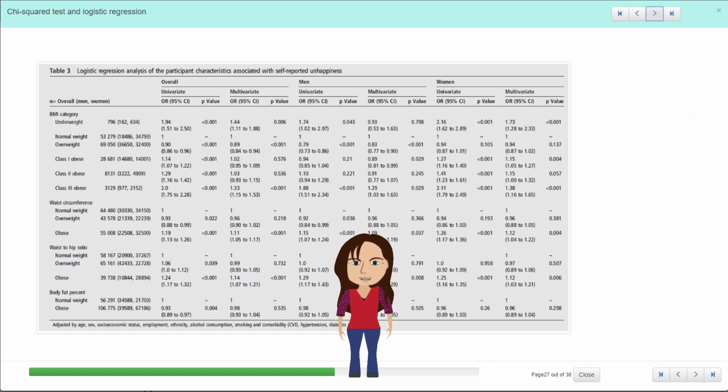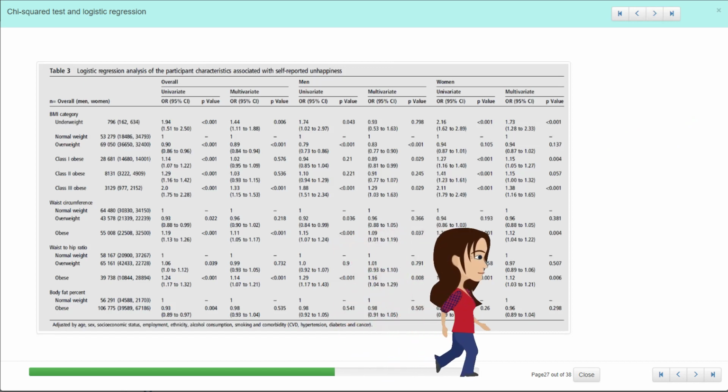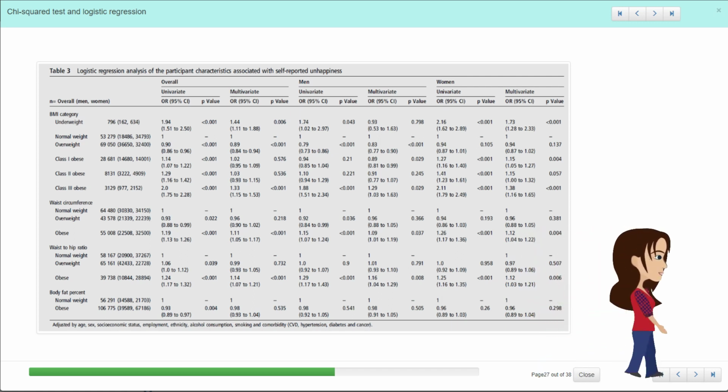As you can see, this is a great big table. What they've done is they've given the overall results, then they've given the results just for the men, and then the results just for the women. In each case, they've given the univariate, which are the crude or the unadjusted odds ratios, and then they've also given the multivariate results where they have adjusted for everything they've listed at the bottom. So age, sex, SES, employment, ethnicity, alcohol, smoking, comorbidities, and they've given a nice little list there of what they've used.